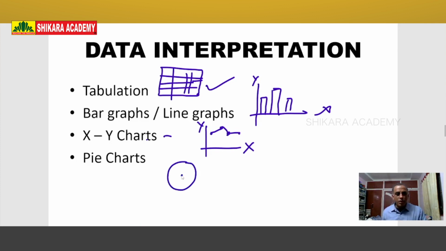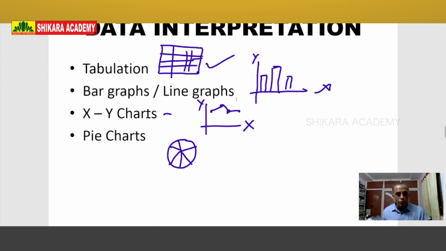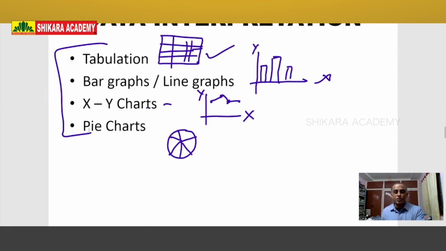What is the meaning of pie? Pie is a sweet bakery item which is in circle shape. These charts also look like a circle, that's why they are known as pie charts. You should become master in these four points, then you will get good marks in the competitive examination.